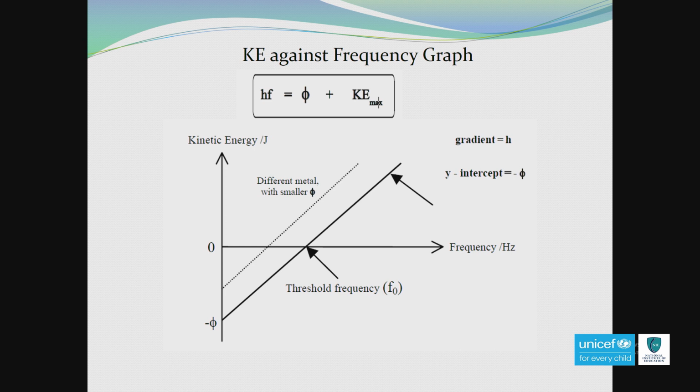Another thing, hf is equal to work function plus kinetic energy. If you arrange this equation in the form of y = mx + c, you can make kinetic energy the subject and, equating with y = mx + c, you can see that the gradient of the graph gives Planck's constant. And if you extrapolate the graph, there is a y-intercept. Y-intercept gives minus work function. Also, x-intercept is threshold frequency.